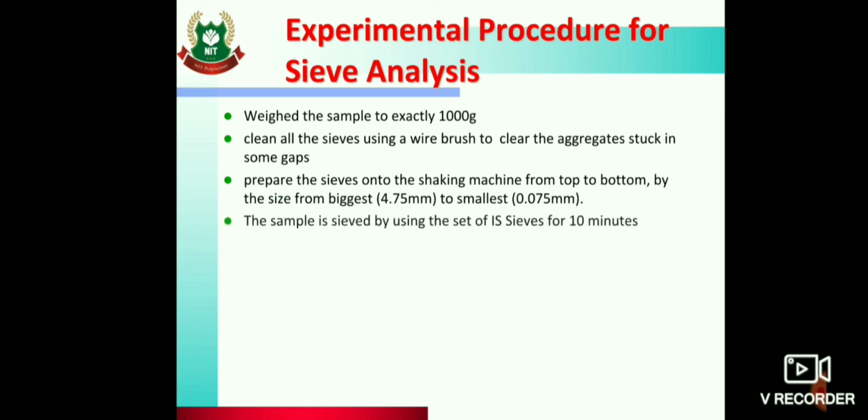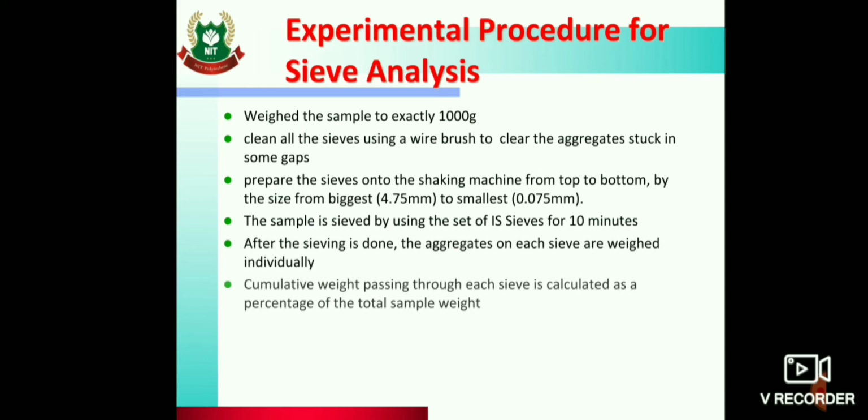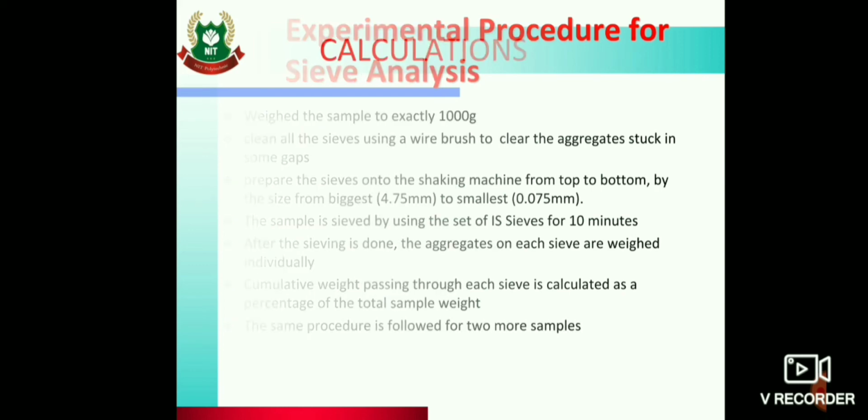Then the sample is sieved using the set of IS sieves for 10 minutes. After the sieving is done, the aggregates on each sieve are weighed individually. Then the cumulative weight passing through each sieve is calculated as a percentage of total sample weight. The same procedure is followed for 2 or more samples.